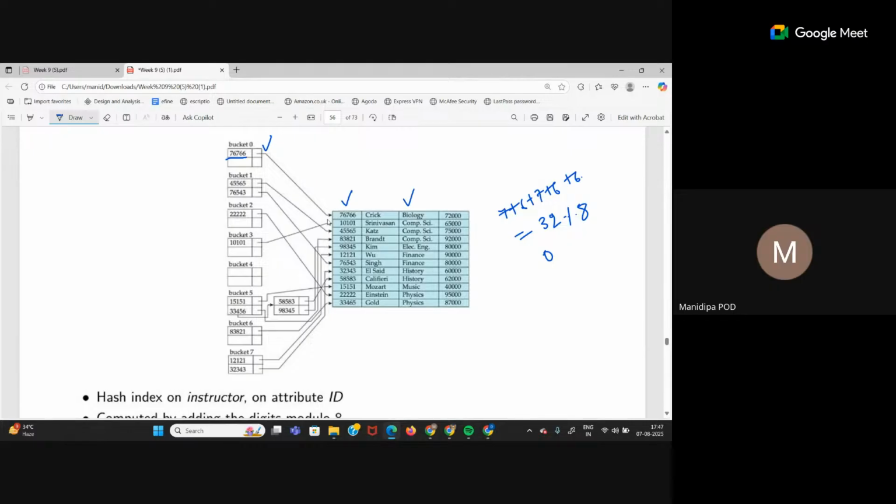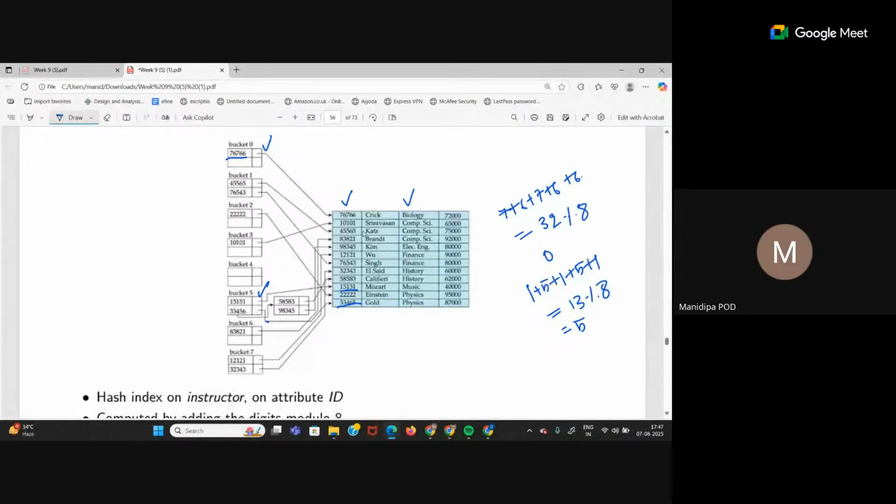Similarly, see for this one. Now check 15151, this record, Mozart. What is the hash value? 1 plus 5 plus 1 plus 5 plus 1, that is 13. 13 mod 8 is 5. So this is assigned to bucket number 5. Similarly, 3, 3, 4, 5, 6. This one is also assigned to bucket number 5. If you find the sum mod 8, that will give bucket 5.